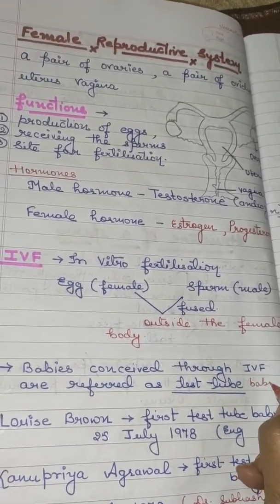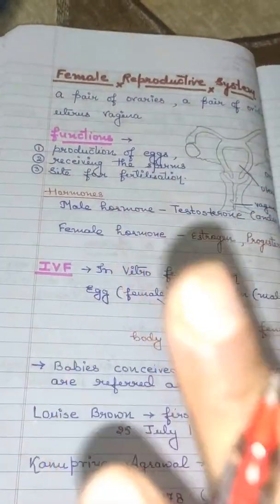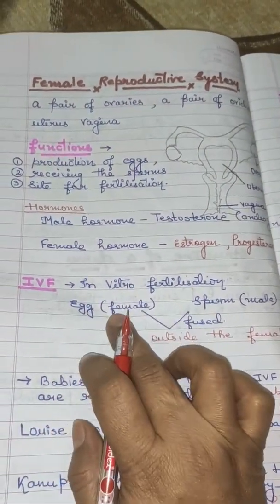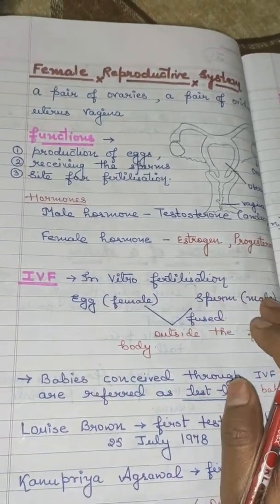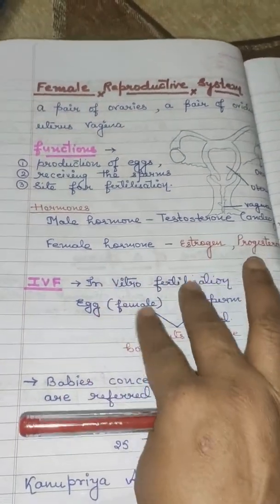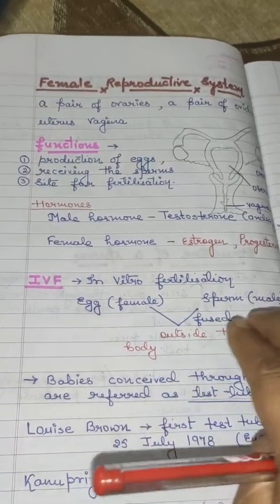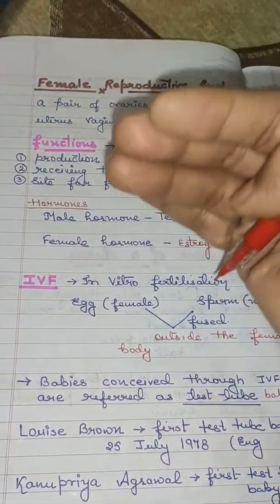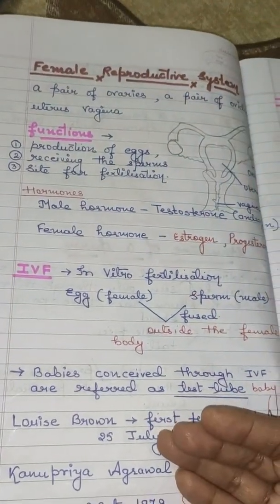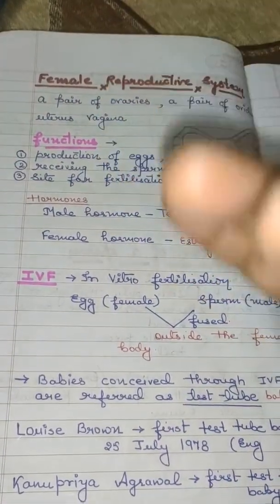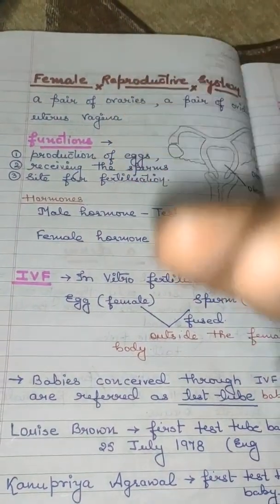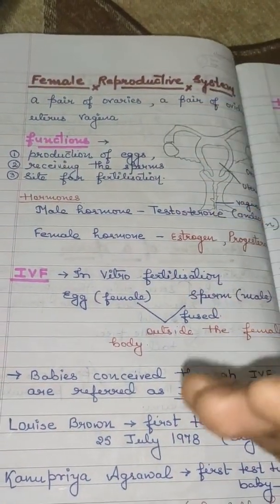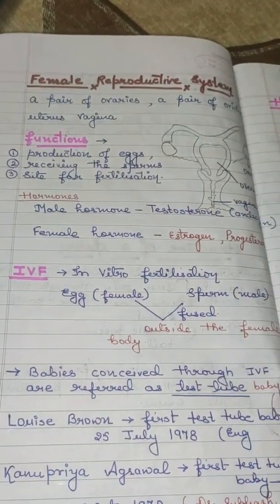Got my point? Once again, the egg of a female body and the sperm cell of the male body, when they are fused outside the female body, means it is not fertilized naturally. With some technique and with artificial method, the egg and sperm are fertilized outside the female body.